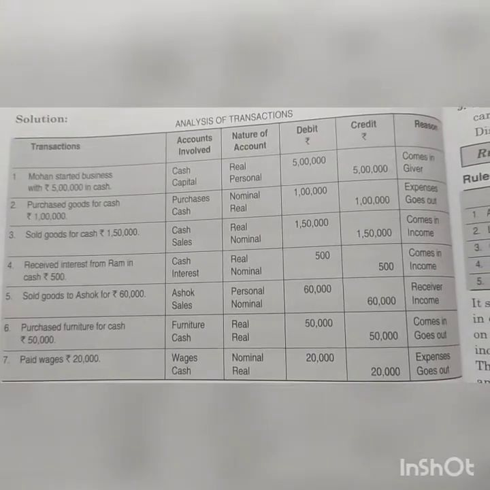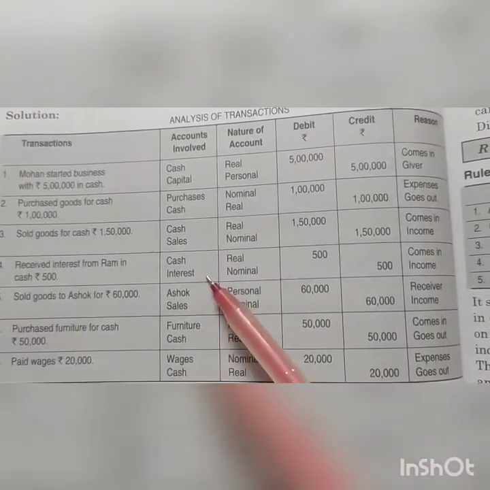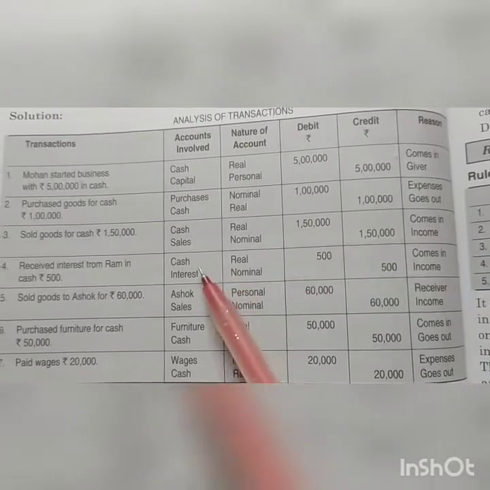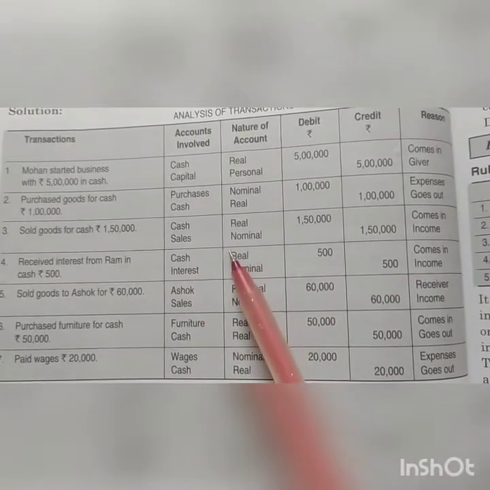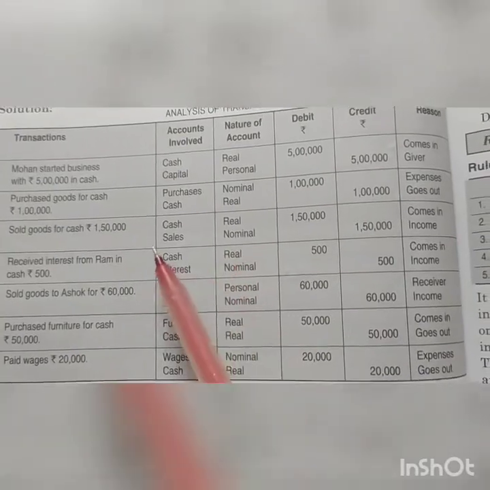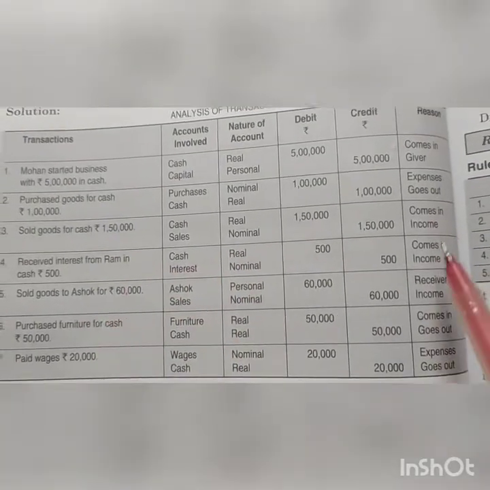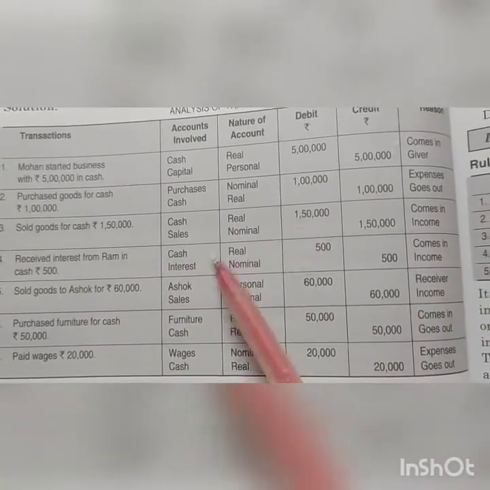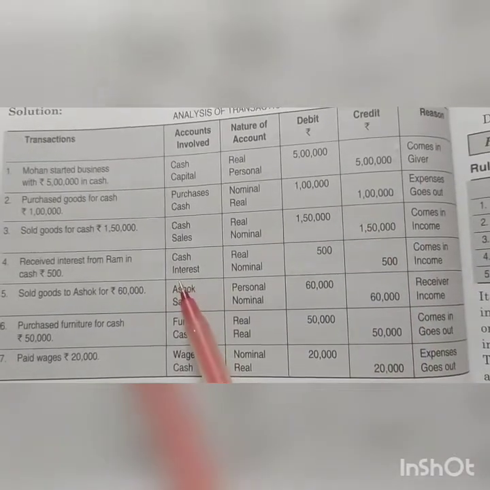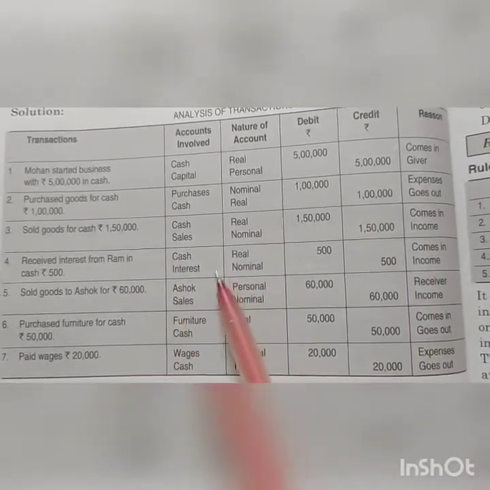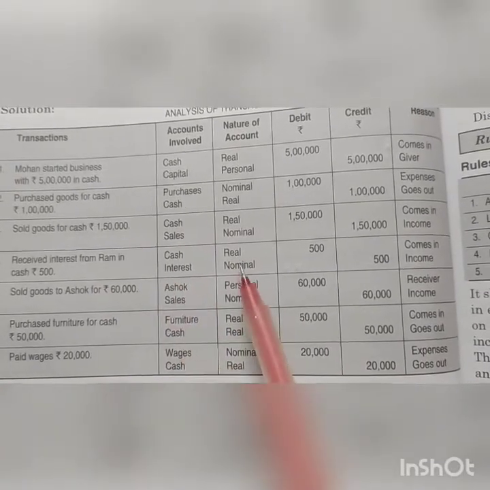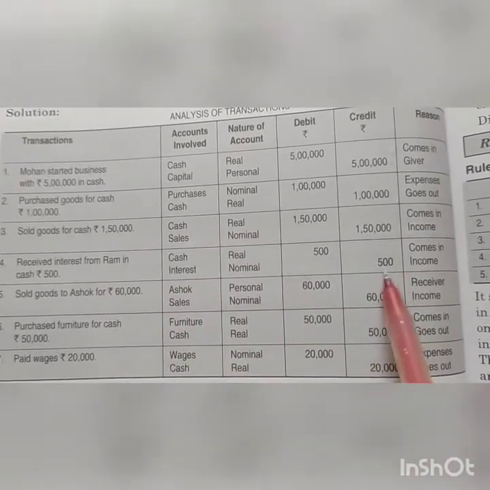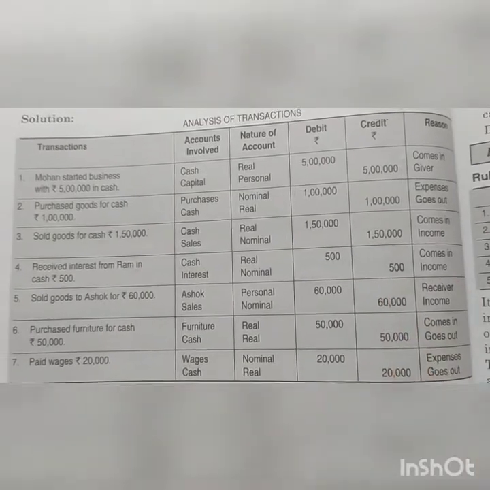Two terms are cash and interest. Rule for cash, it comes under the category of real. Okay, business में cash आ रहा है, so you will debit cash. Interest nature is nominal. Interest we are receiving, it is a kind of income. All income to be credited. That's why it is credited.